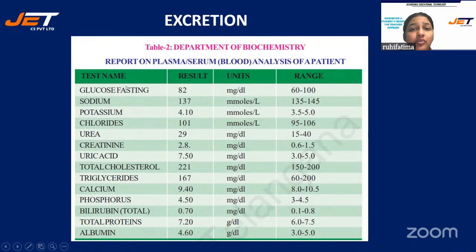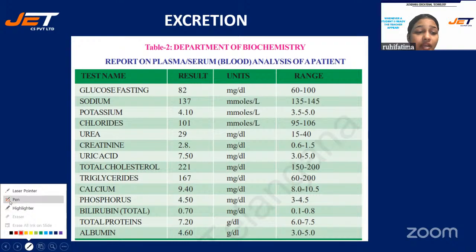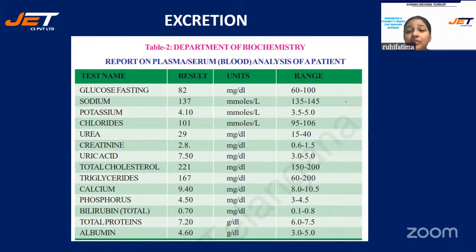Glucose fasting, potassium, sodium, chloride, urea, creatinine, phosphorus, calcium. There are so many things, but there is an adequate amount that our body needs. You can see the range is mentioned over here. If any number increases beyond this range, that is waste for our body.